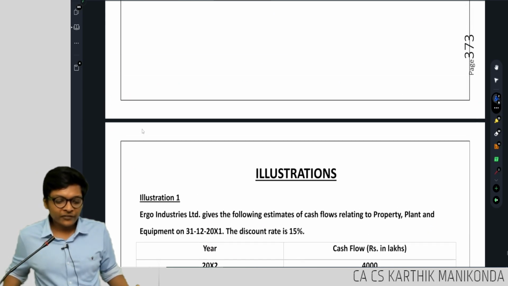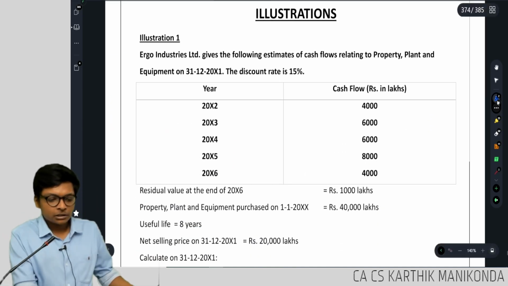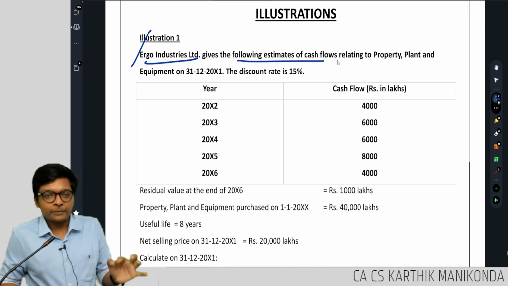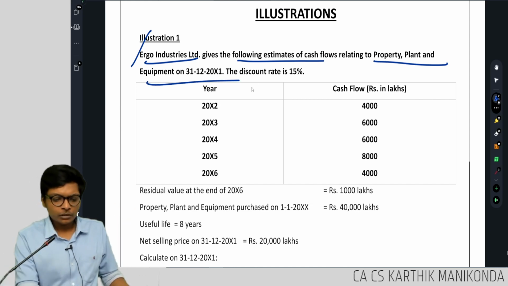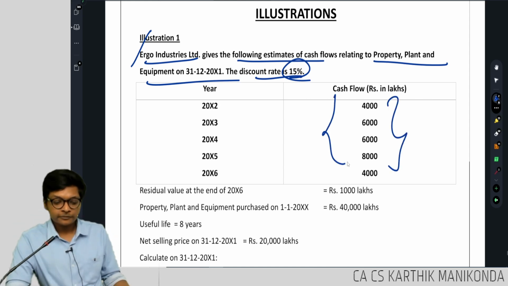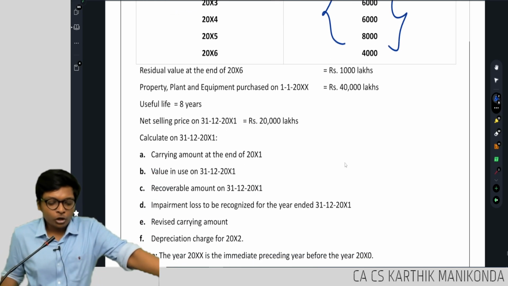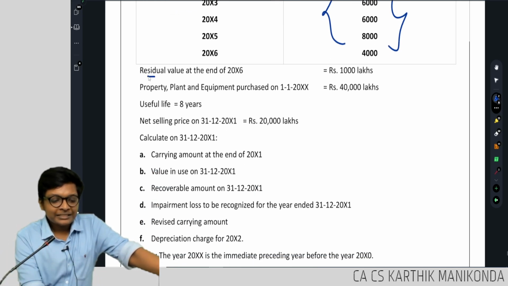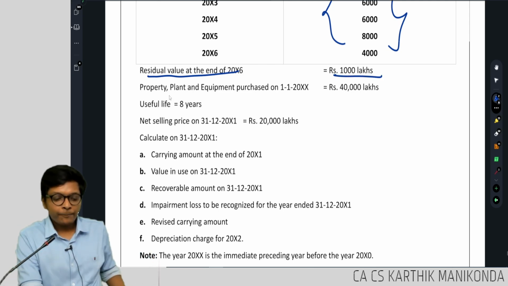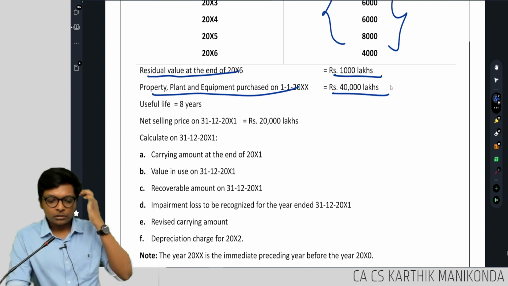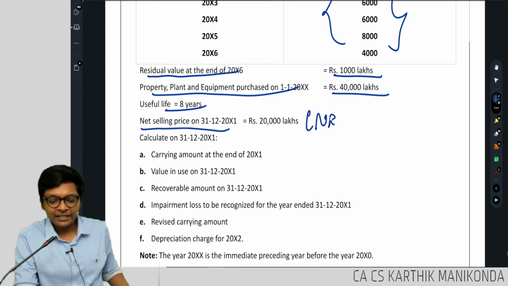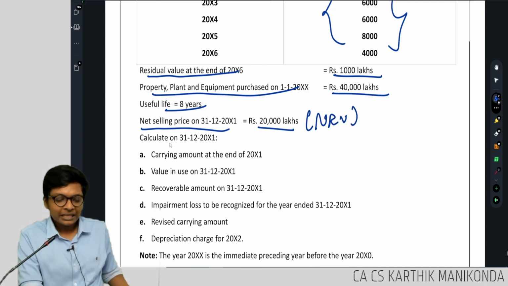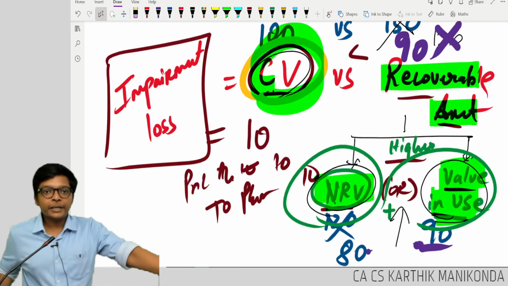With this background, let's go to illustration 1 quickly, guys. Ergo Industries gives the following estimates of cash flows relating to property, plant and equipment. Discount rate is 15%, and cash flow is given. They have also given the following items: residual value at the end of the useful life, property purchased for 40,000, useful life is 8 years, and net selling price, which is nothing but my NRV, is 20,000. I want to calculate the impairment loss.